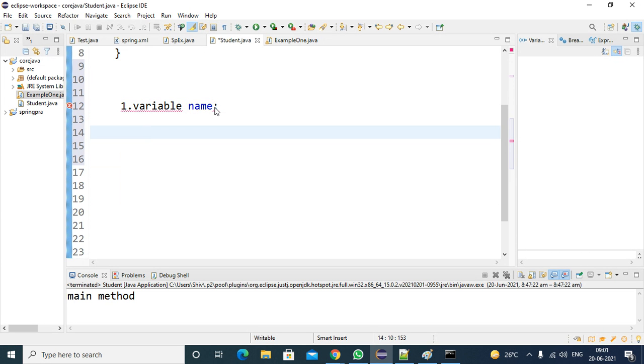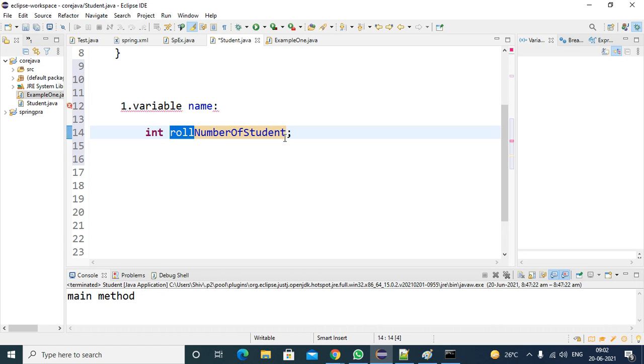Suppose you are writing a variable name, roll number of student. In this, roll number is actually only one word. If you want to split it, you can: roll is one word, number is one word.